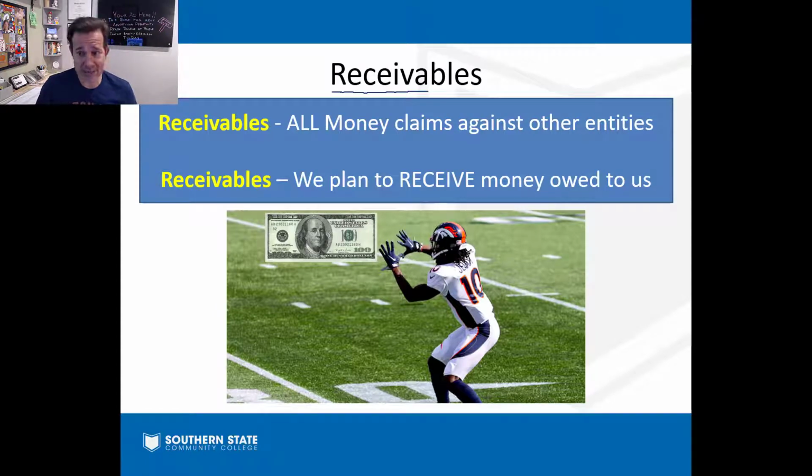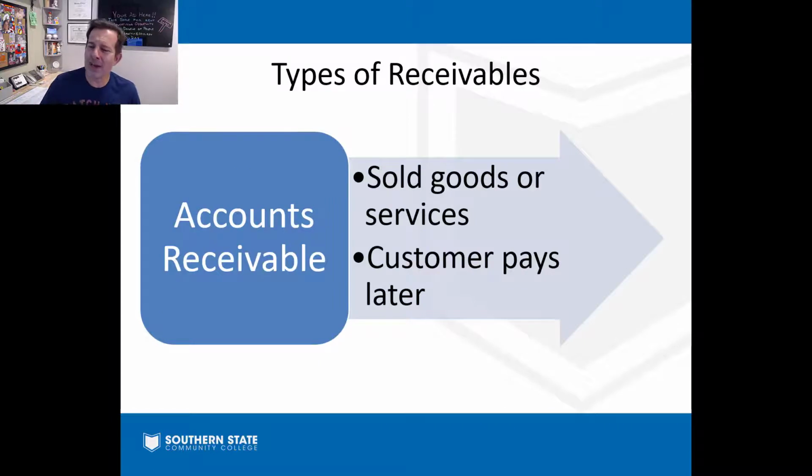Your book defines it as all money claims against another entity. Person, business, whatever the case might be. We have a money claim, meaning they owe us money. We expect to receive it. So anytime in accounting when you see that word receivable, you need to be thinking, somebody owes us money, we expect to receive it.